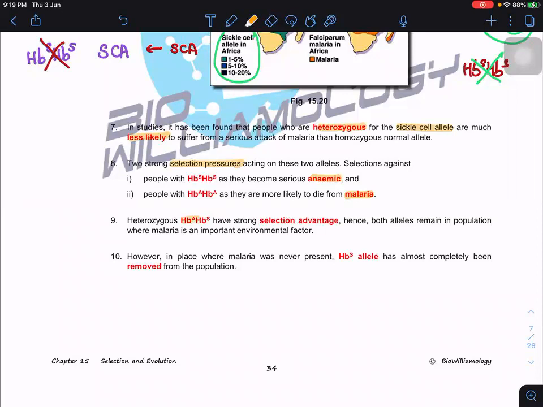So HbA, HbS now have the selective advantage. Both alleles remain in the population where malaria is an important environmental factor. If you compare to the world where there is no malaria, the HbS allele has almost completely been removed from the populations.